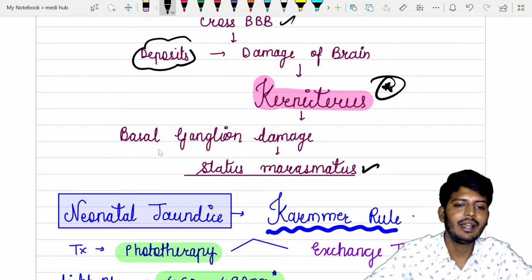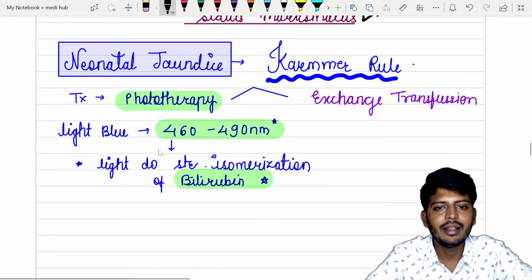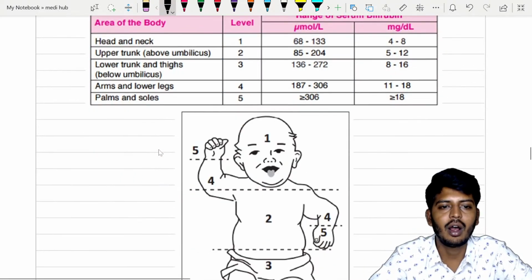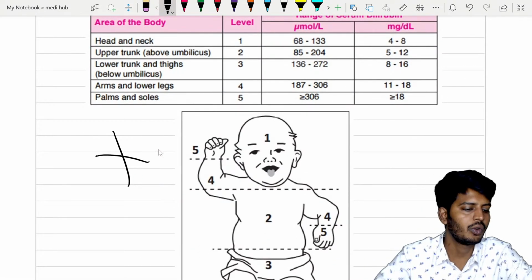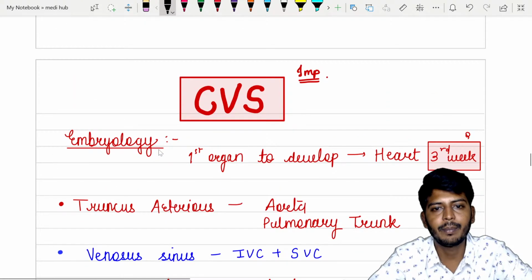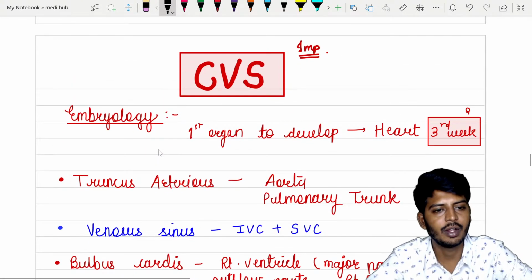Okay, let's go to the next topic, that is neonatal jaundice. Nowadays we don't use Kramer's rule, so don't study this. Okay, Kramer's rule is not used anymore. Okay, let's go to the next important aspect, that will be your cardiovascular system.